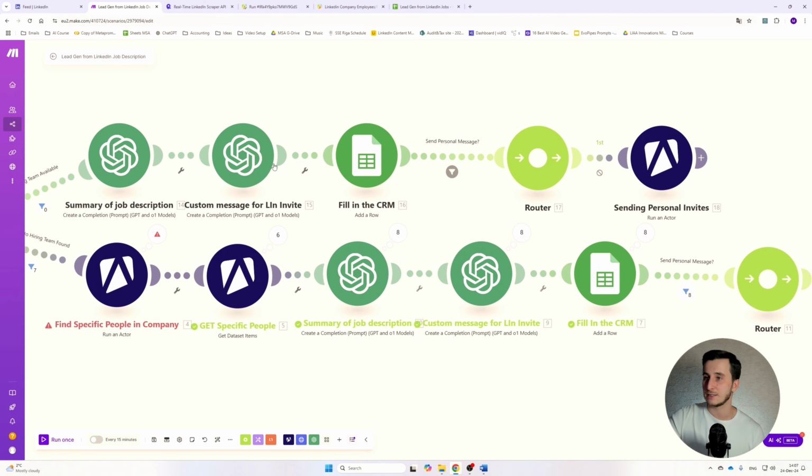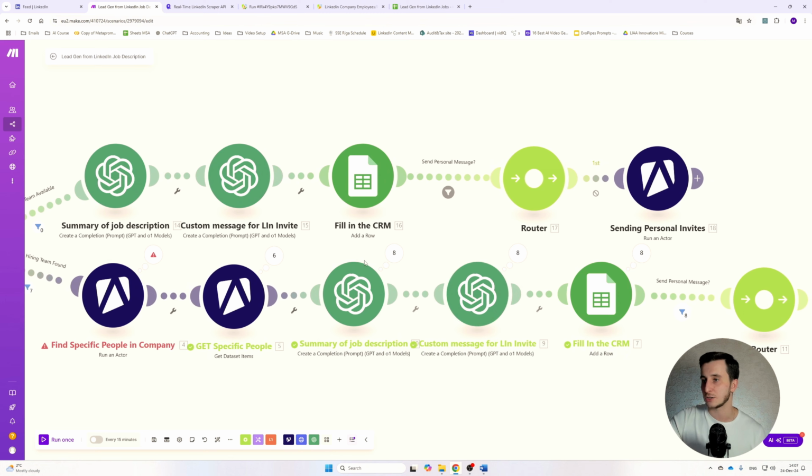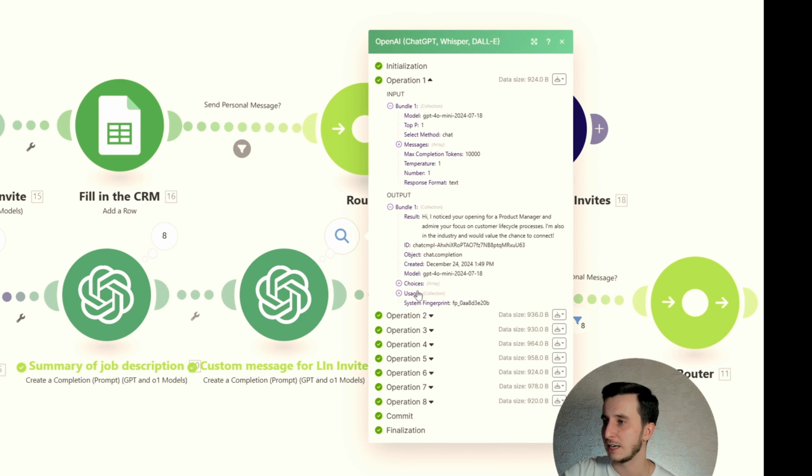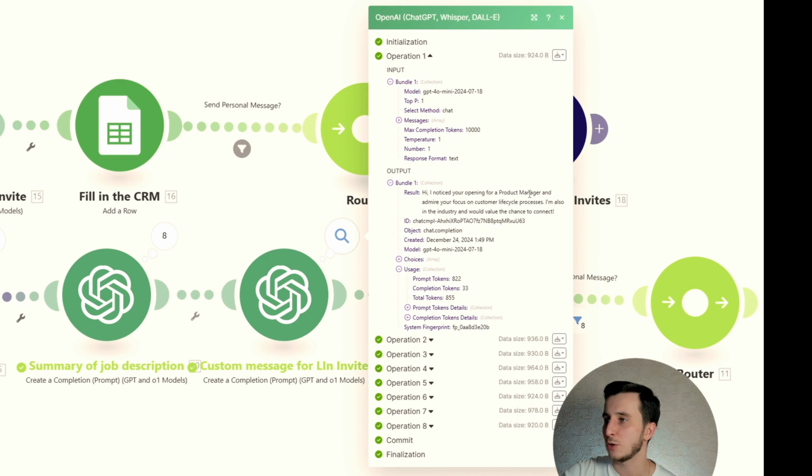What are the texts? Basically, this actor is the same as this actor, and this actor is the same as this actor. So if we're looking for different text, we can take a look at how that works. "Hi, noticed you opening product manager and admire your focus to customer lifecycle purposes. I'm also in this and would have the chance to connect," which is sort of okay. It's not perfect, I agree, but it's sort of okay for the initial connection,